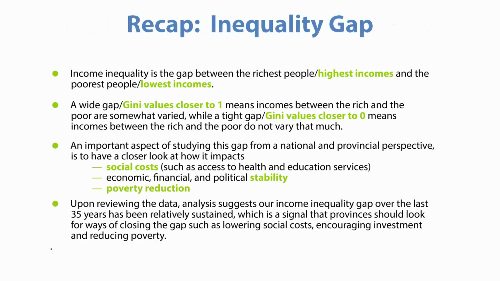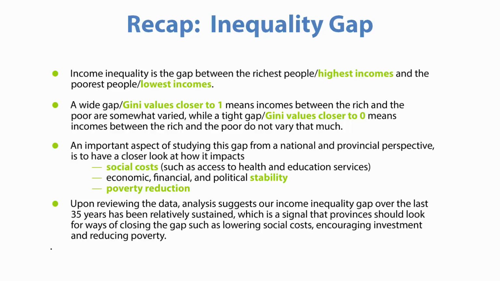So just to recap, income inequality is the gap between the richest people having the highest incomes and the poorest people having the lowest incomes. A wider gap with Gini values closer to 1 means incomes between the rich and the poor are far apart, while a tighter gap with Gini values closer to 0 means incomes between the rich and the poor don't vary that much.